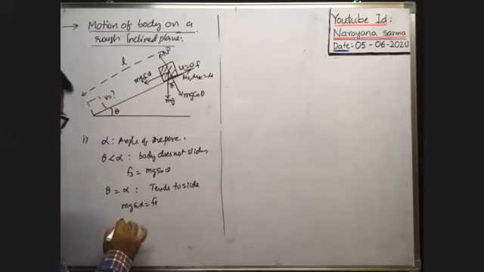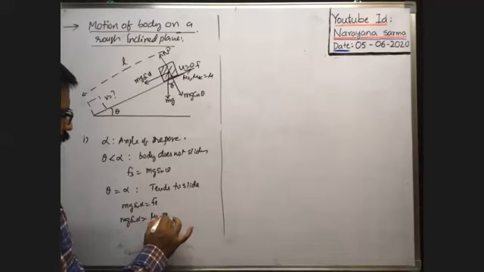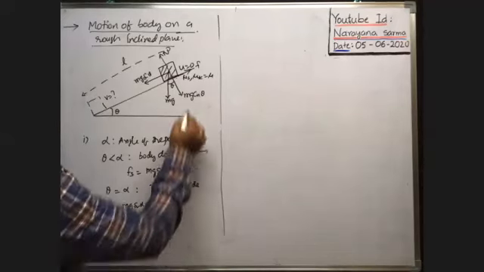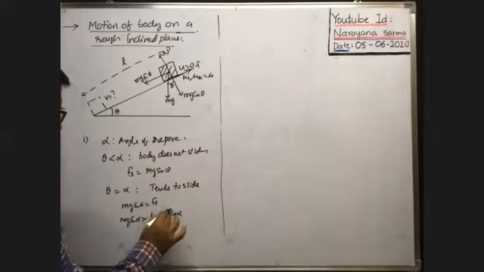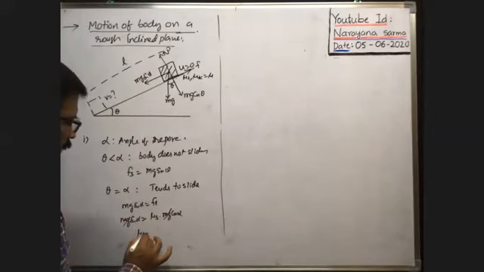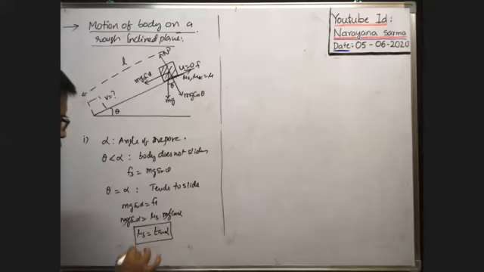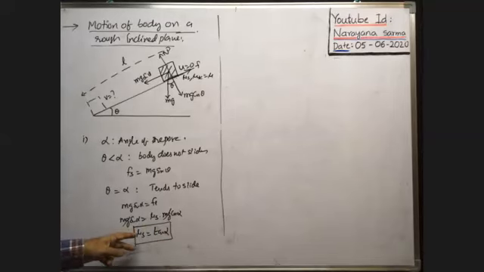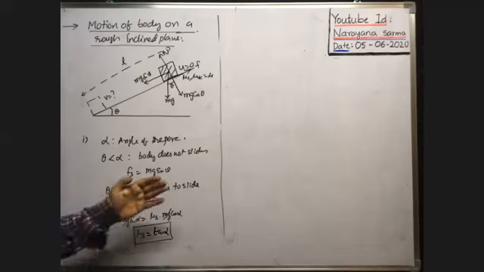So mg sin alpha is equal to FL, which means mu s into normal reaction, mg cos alpha. Therefore, mg cancels, and mu s is equal to tan alpha. So if alpha is the angle of repose, then the coefficient of static friction is equal to the tangent of the angle of repose. At this particular angle of inclination only, the body tends to slide.